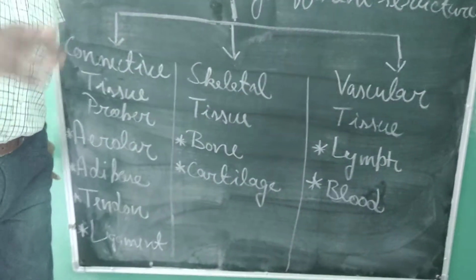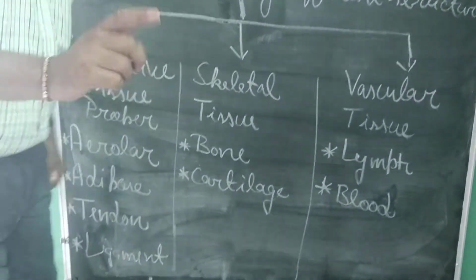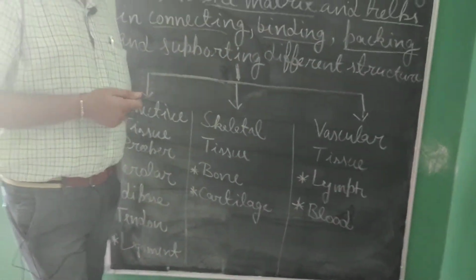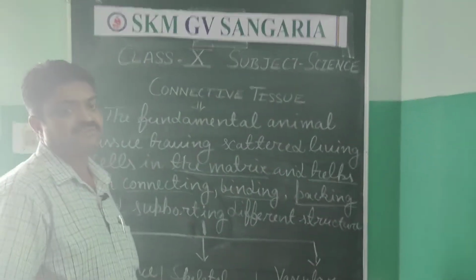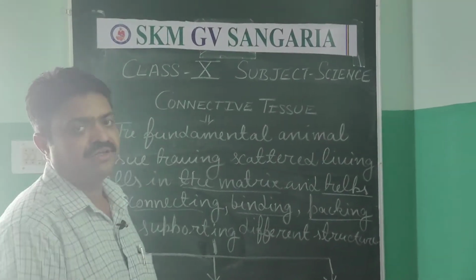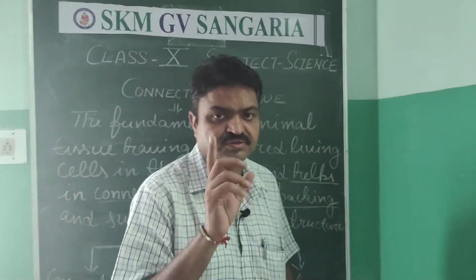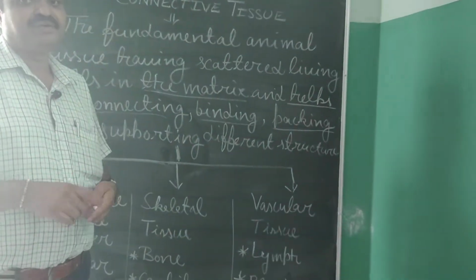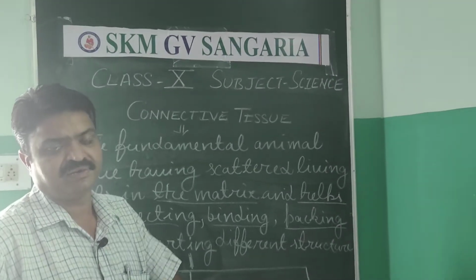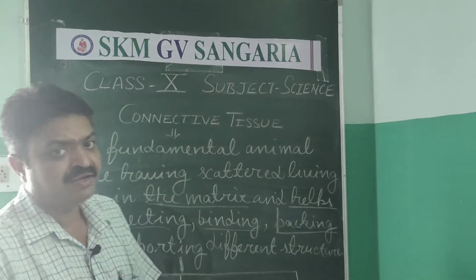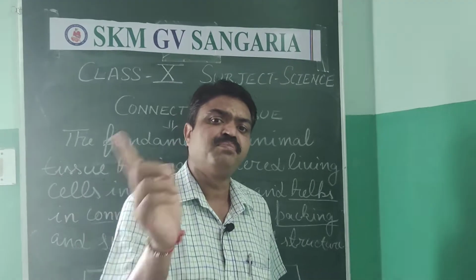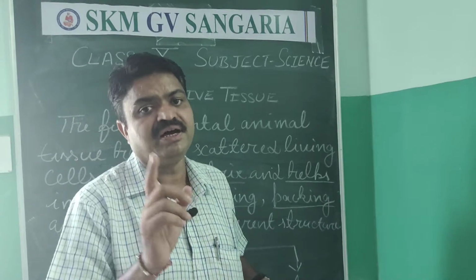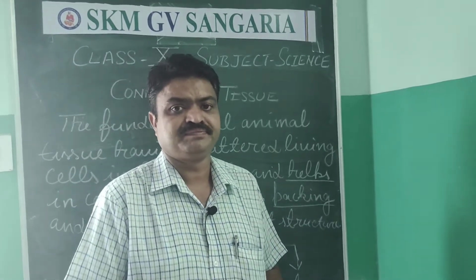And next is adipose tissue. Adipose tissue is found in our different organs, and what does it store? It stores fat. Fat is found in our adipose tissue, student. Next is tendon. Tendon is the important connective tissue that connects the muscles to the bones. Means our muscles are connected with bones with the help of tendon.